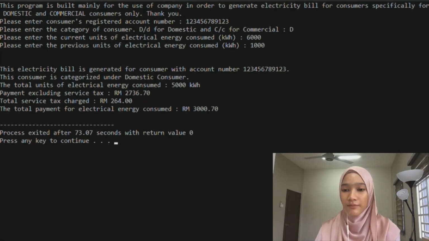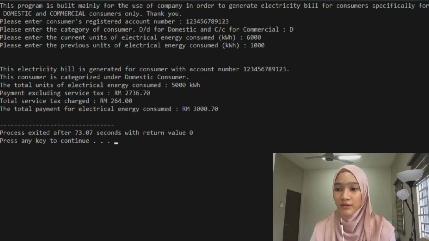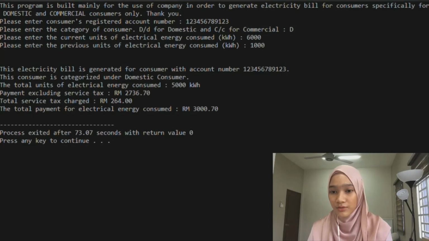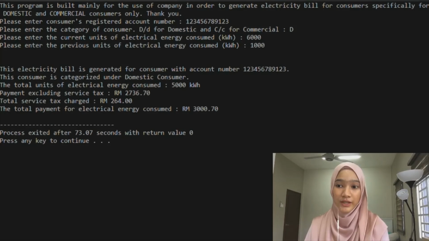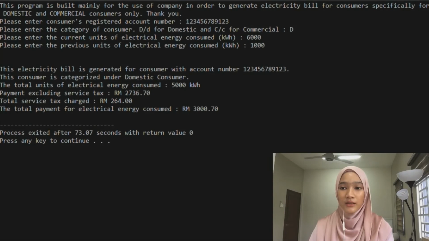This is the electricity bill generated for the consumer with account number 12345678912. The consumer is categorized under domestic consumer as we entered the input D. The program will automatically calculate for the user the total units of electrical energy consumed. As we entered 6,000 kilowatt hour for the current units and 1,000 as the previous units, the total units of electrical energy consumed is 5,000 kilowatt hour.